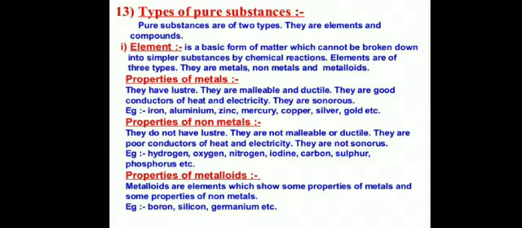Second, malleable. What is the meaning of the term malleable? Metals can be beaten and converted into thin sheets like aluminium foil. Aluminium is beaten and gets converted into a thin sheet, and that thin sheet is used to cover food items. Ductile means metal can be drawn, that is, pulled. Metal can be drawn into thin wires.